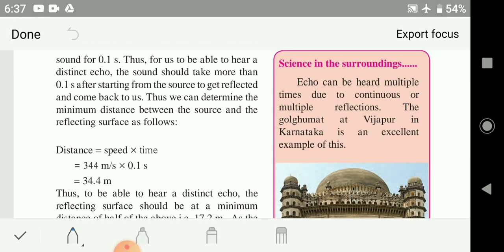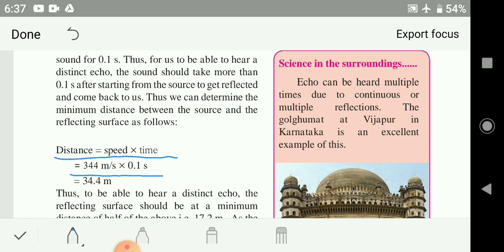Here you can see, distance is equal to speed upon time. It is your normal formula. Speed of sound in air is 344 meters per second. This is a normal range. At what temperature? 22 degrees Celsius.